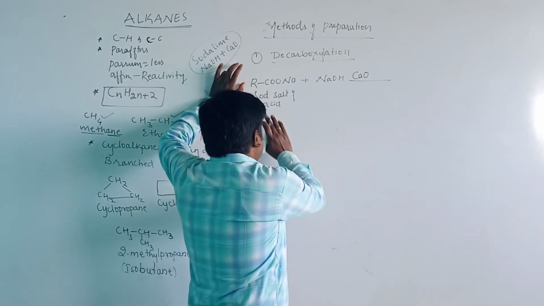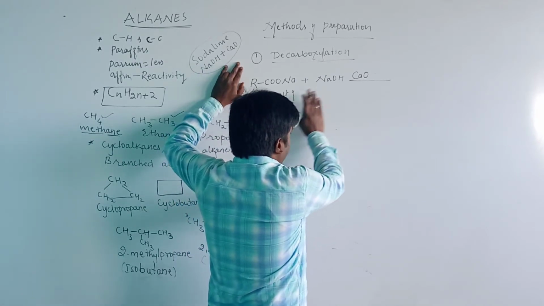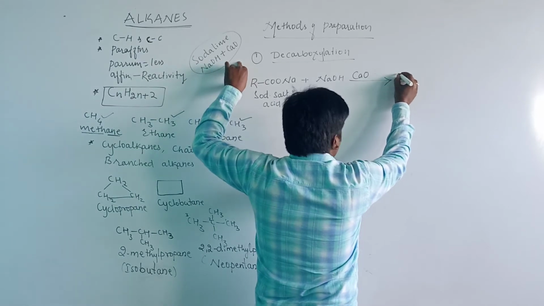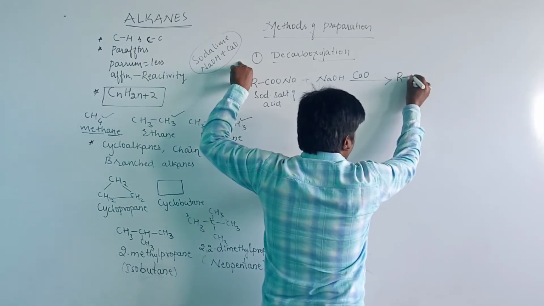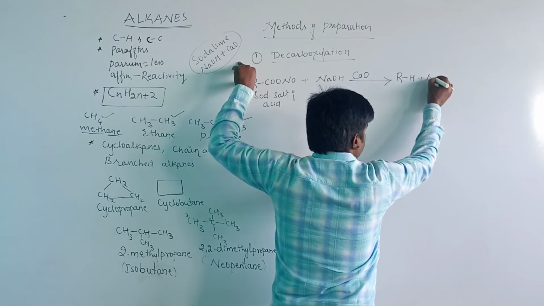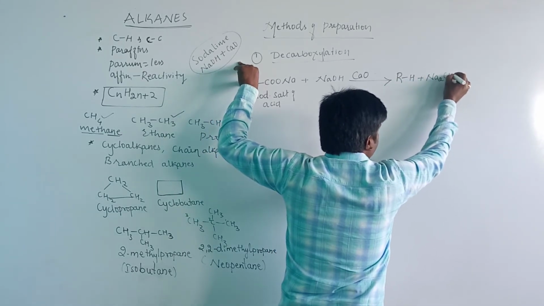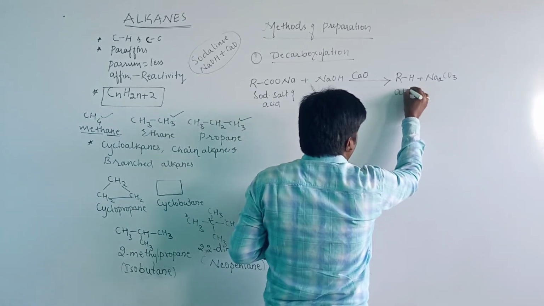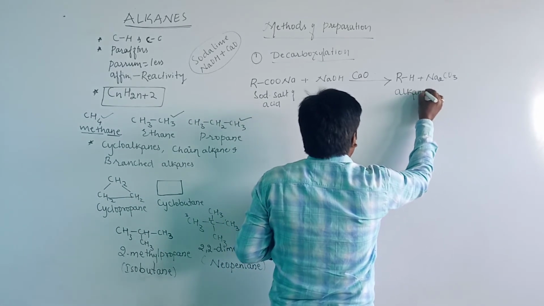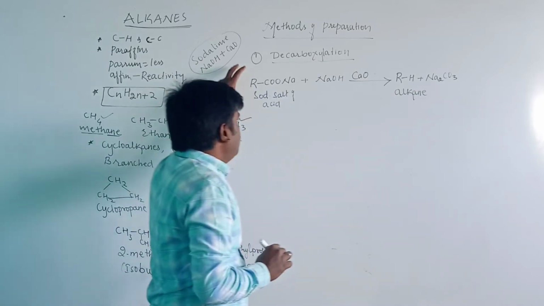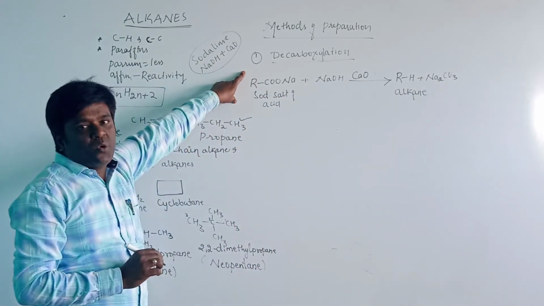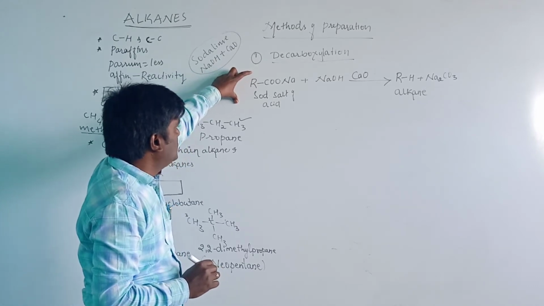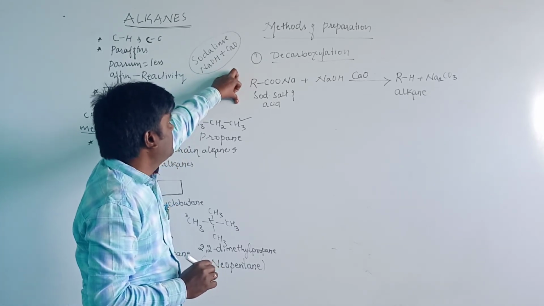When the salt of a carboxylic acid reacts with soda lime, it gives a compound called an alkane, RH, plus Na2CO3. The compound here is the alkane, and this reaction is known as decarboxylation. Then balance the reaction: Na2CO3 on the product side. That is the balanced chemical equation.